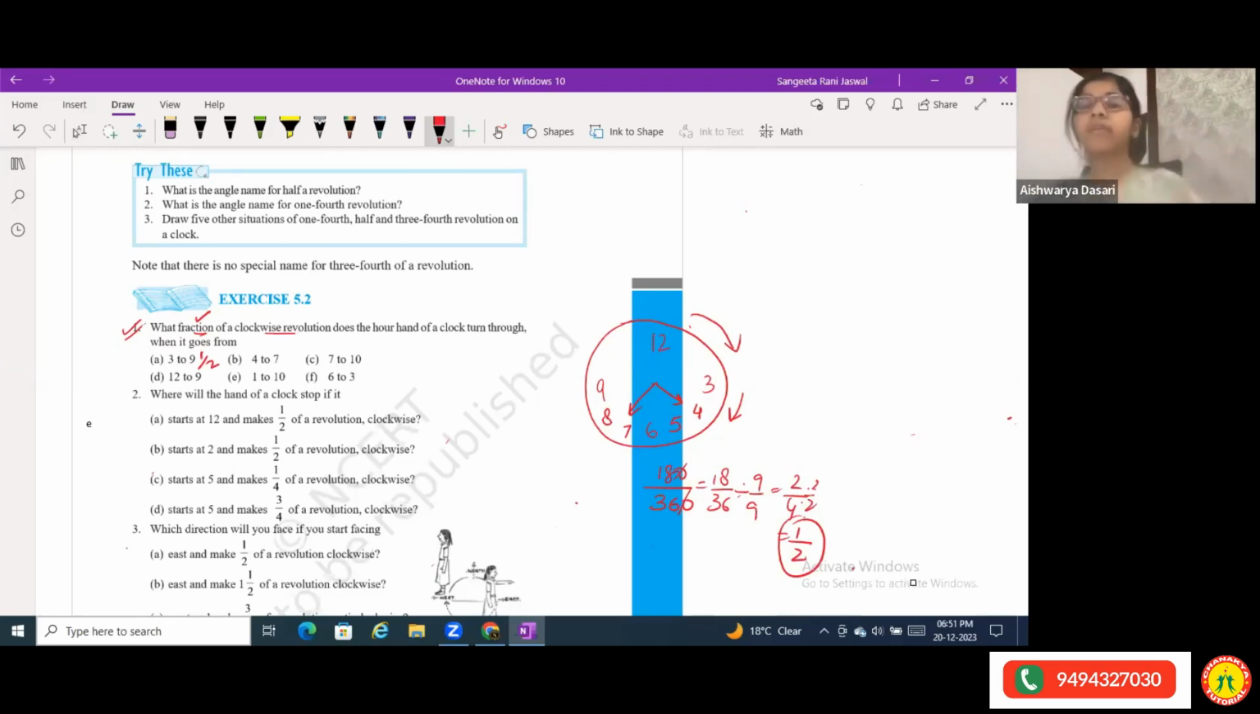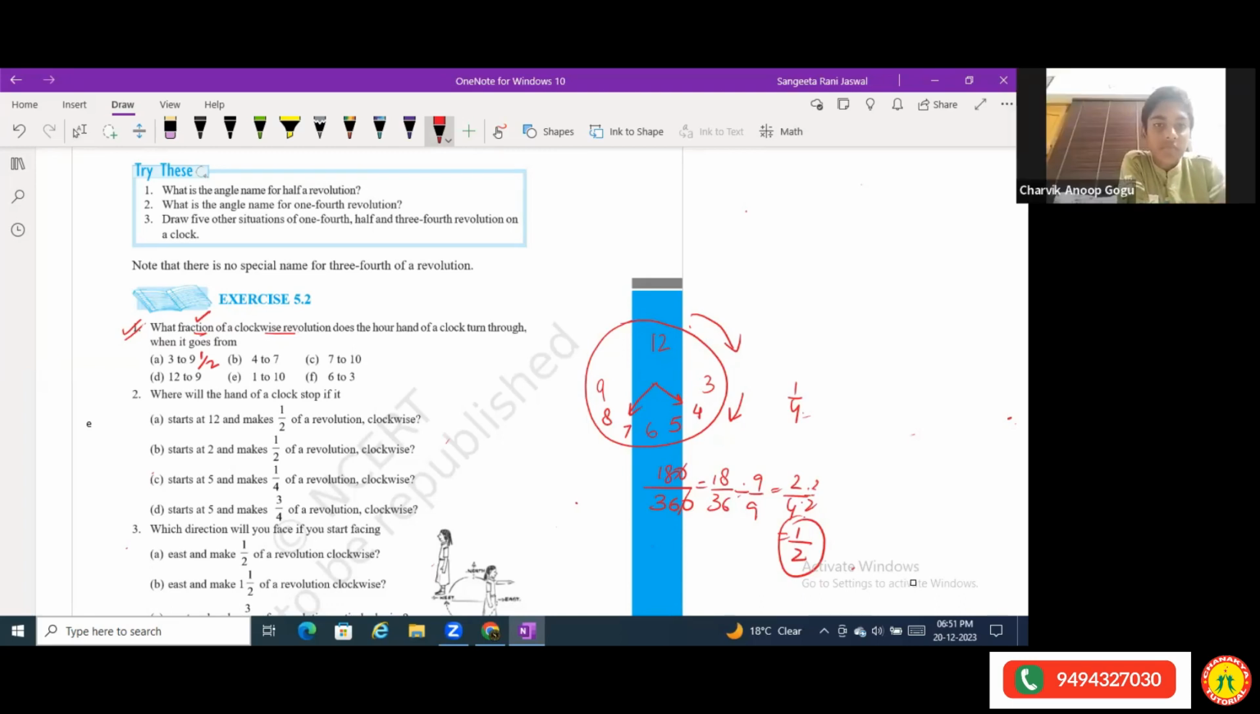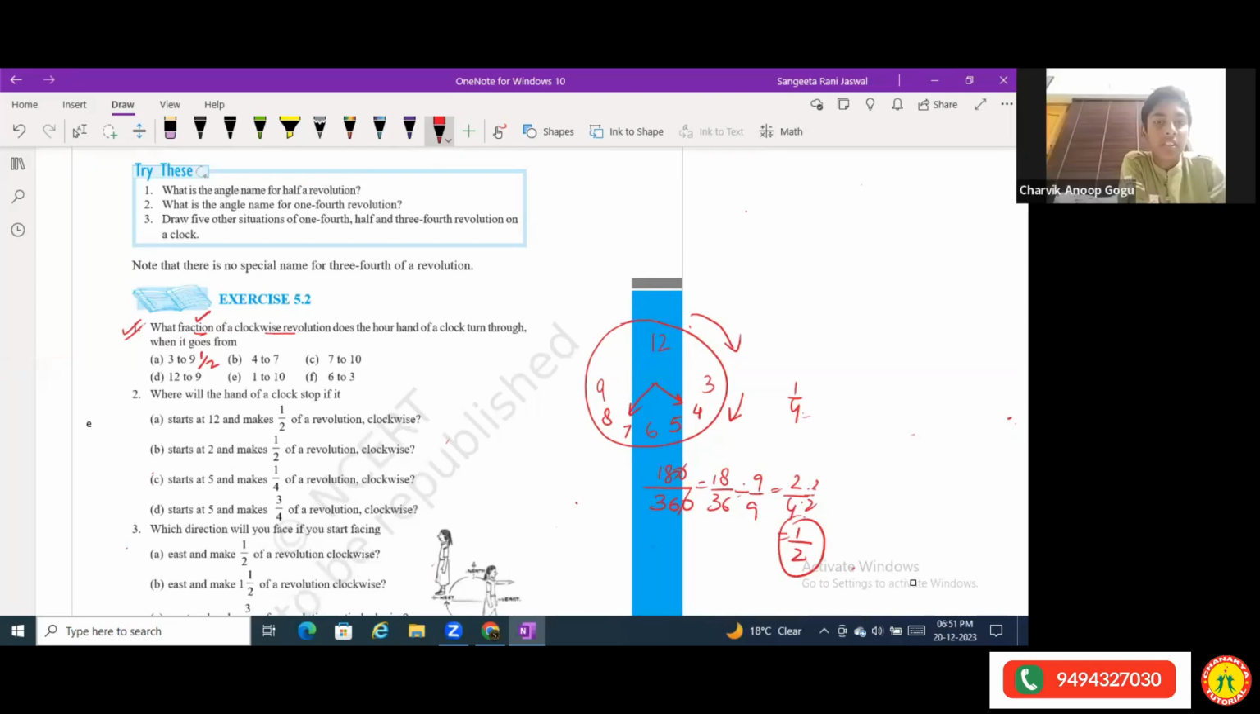The answer is 1 by 4. Great. It's 1 by 4. Very good, Aishwarya. Okay, now I'll explain to you. Charvik, please listen carefully. See here, Charvik. Hello, is Charvik there? Yeah, ma'am. Okay, Charvik, I said 3 gaps. 15 minutes is 3 gaps.